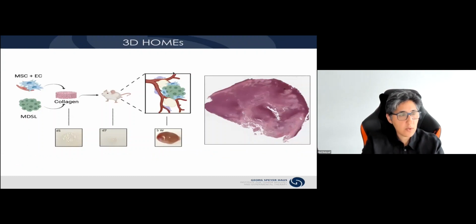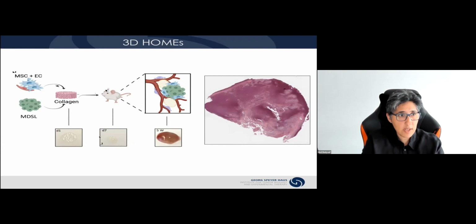And now I'll just move to the 3D format of such a culture. In this setting, we combine MSCs and endothelial cells in a collagen scaffold. This is how it looks at day 1. We allow these cells to grow for about 7 days, and we see this gel contraction. At this point, we add the MDS cells, and we can implant them into a mouse before explanting it at 5 weeks post-transplant. And this is how it looks. You can see these bony structures being formed. You see some fibroblastic tissue as well as fat, and you see accumulation of MDS cells in there.